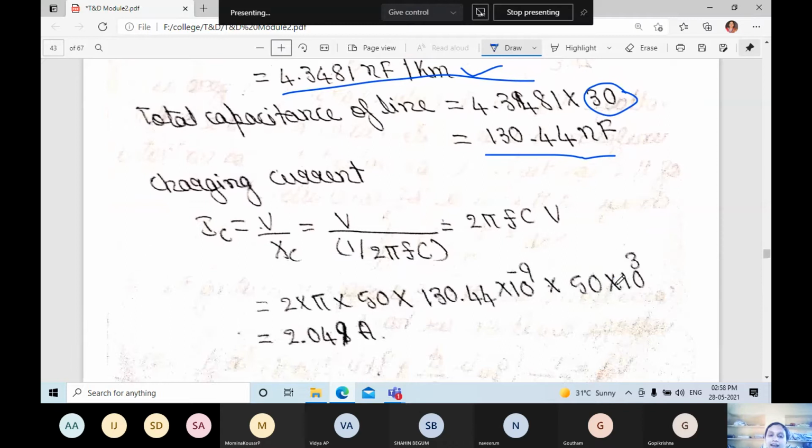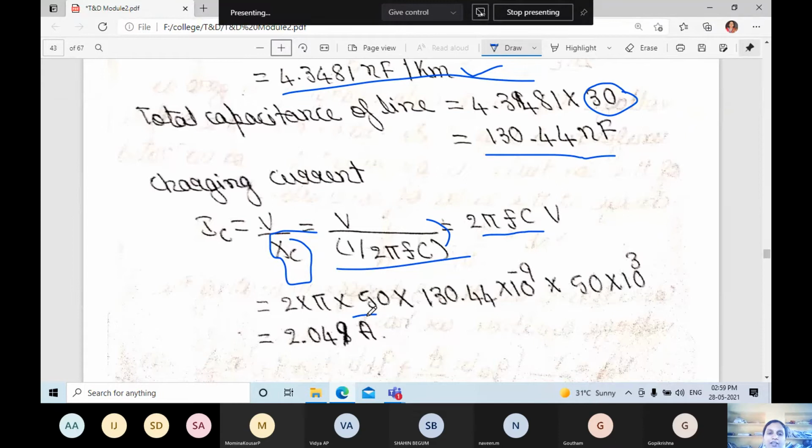Next is the charging current. They have asked to find IC is equal to V divided by XC, that is V divided by 1 divided by 2 pi F C. XC is equal to 1 divided by 2 pi F C, that is what they have written here. Frequency value we know, so this will come in the numerator: 2 pi F C into V. V value is 50 into 10 to the power of 3, and the capacitance value is 130.44 into 10 to the power of minus 9, with 2 pi and the F value. Total charging current is 2.049 amps.